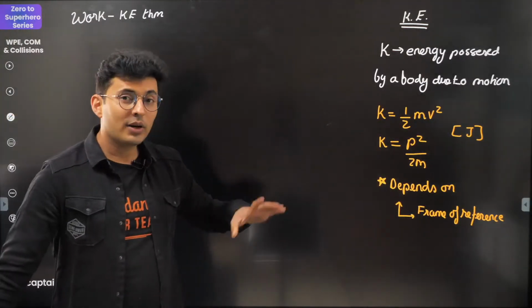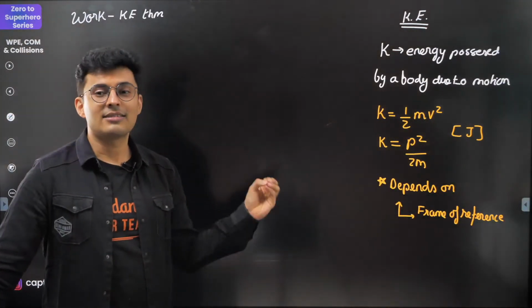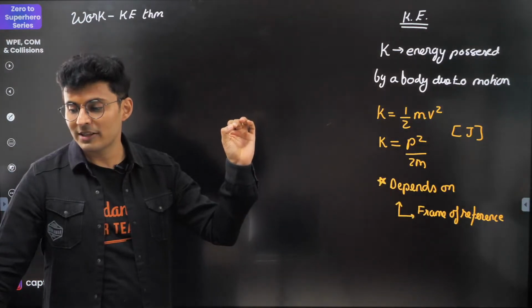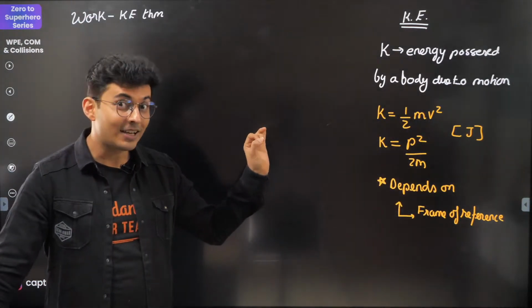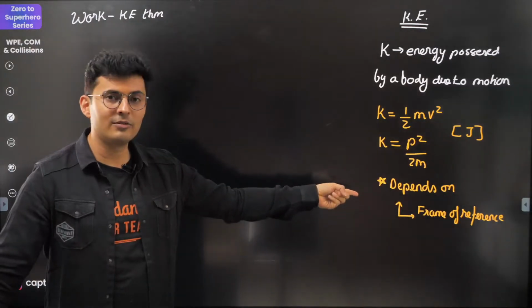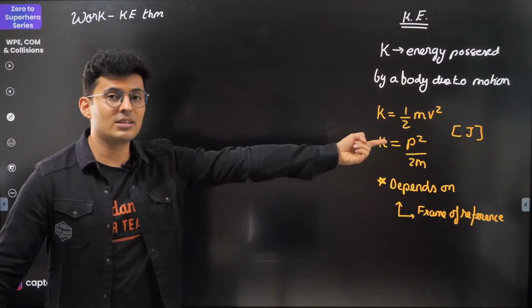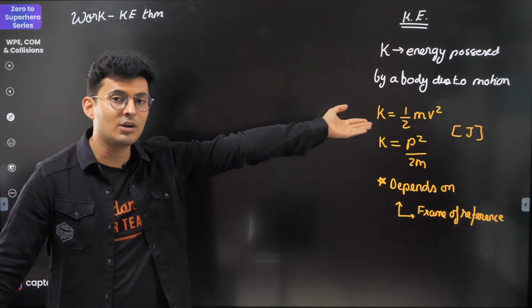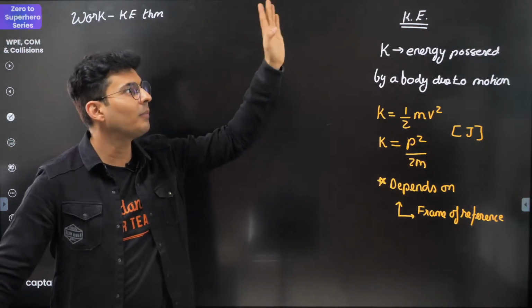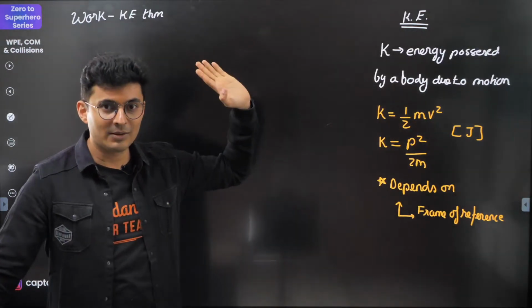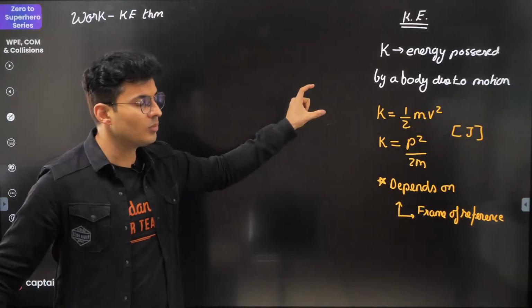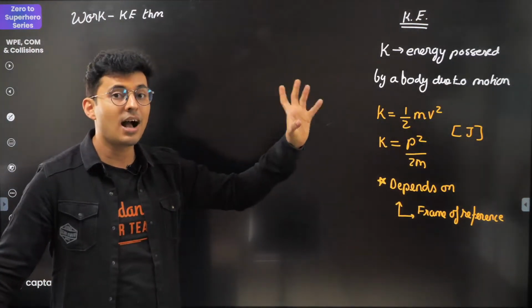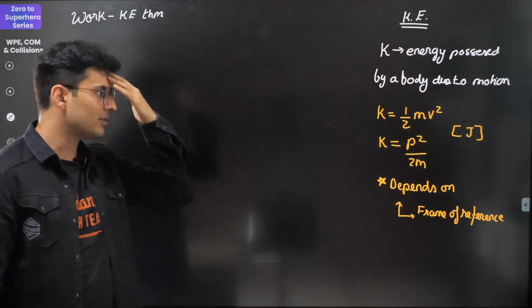Okay, so for an observer inside the bus, yes, it has 0 kinetic energy. Very good. So yes, it has 0 because it is not moving, it's a relative thing. But for a person, let's say there is a Pandu or Champa standing on the ground, saying bye bye to you, they will see the suitcase is moving, so it has half mv square. So it's a relative thing, keep this in mind.